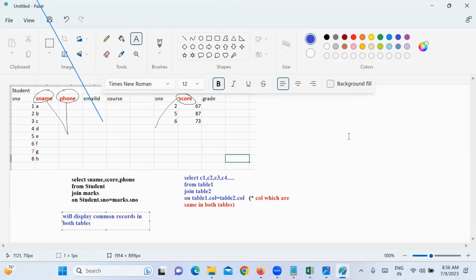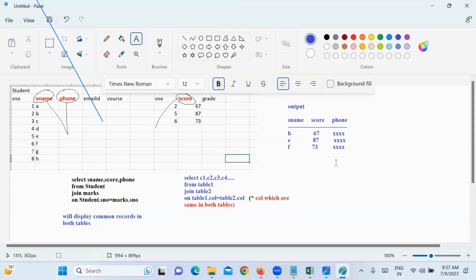What is the output we will get here? We'll get student name, score, and phone. Student names are D, E, and F, with scores like 67, 87 and 73, along with their phone numbers.